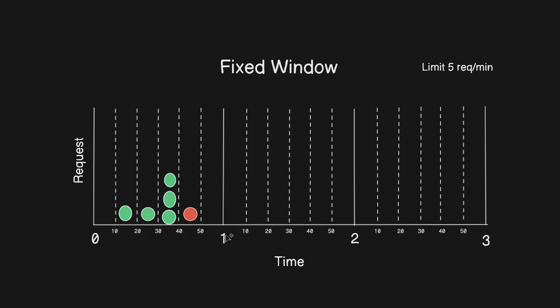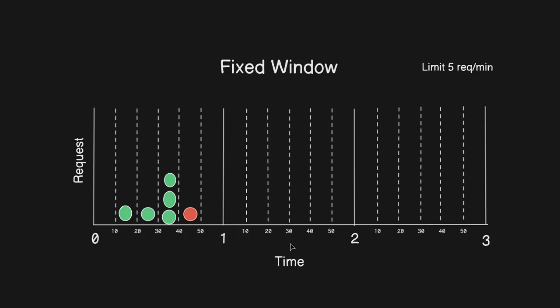So between 0 to 60 seconds, suppose the user sends 6 requests. Due to the 5 request limitation, it allows 5 requests and the 6th is declined. Once 60 seconds is completed, the second window is going to reset the limit. So again in this second window it accepts 5 requests.